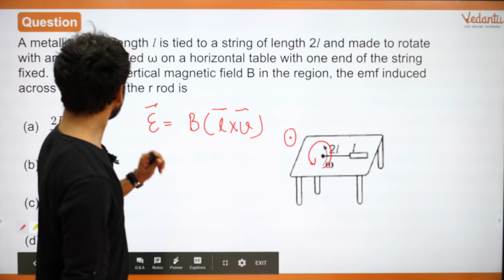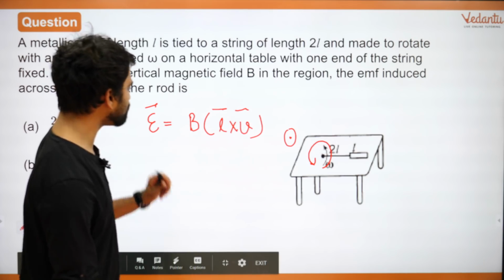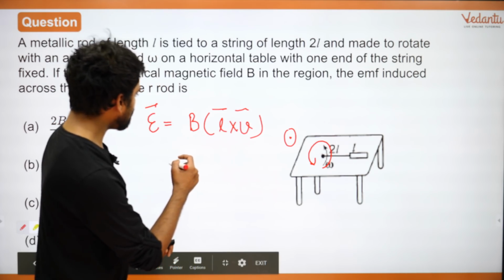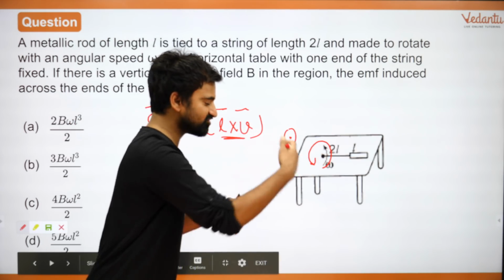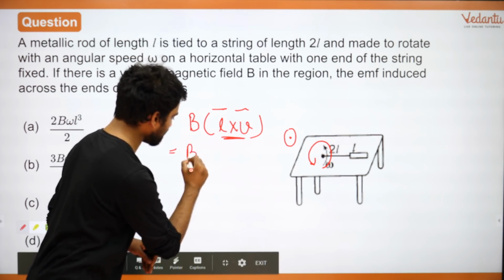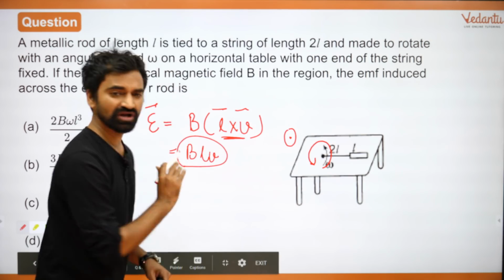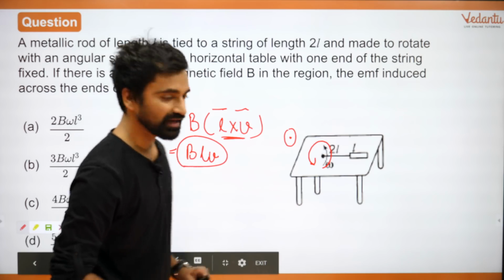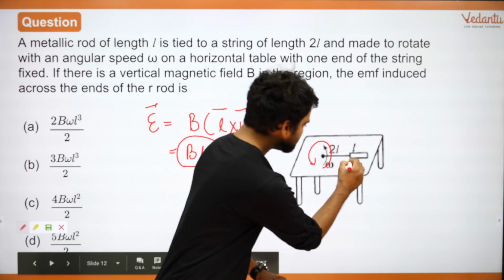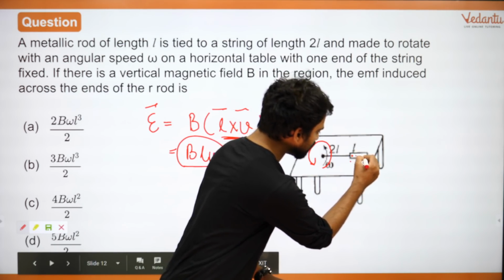Now the important part here is that these two are perpendicular to each other. This is L and this is V, so we can simply write it as BLV. So this is the formula that we are going to use. Now coming to this, the velocity of every point is different.